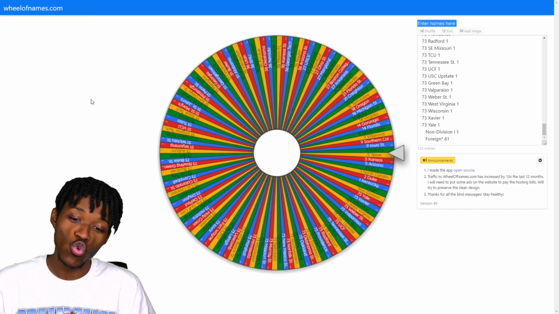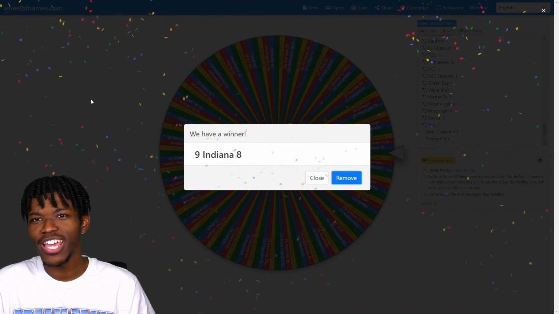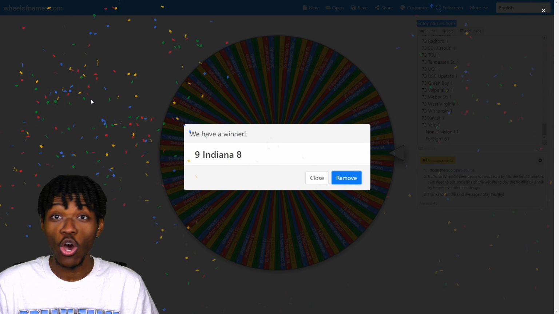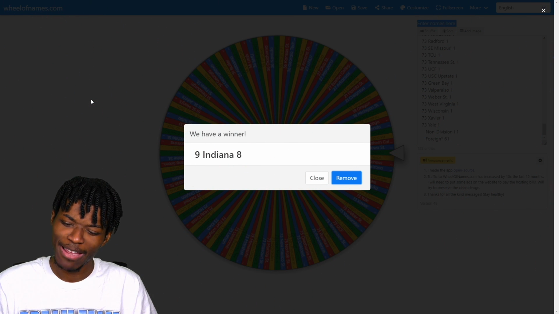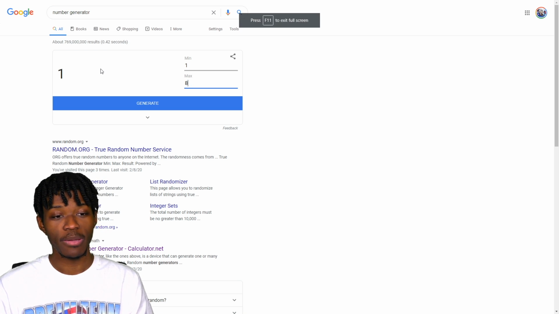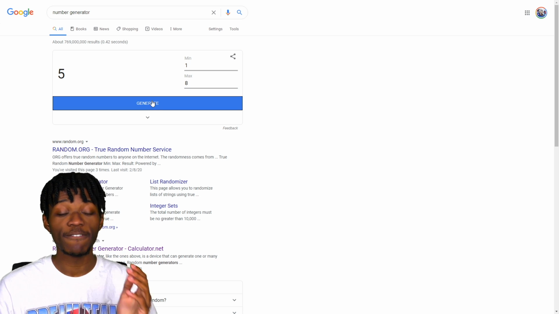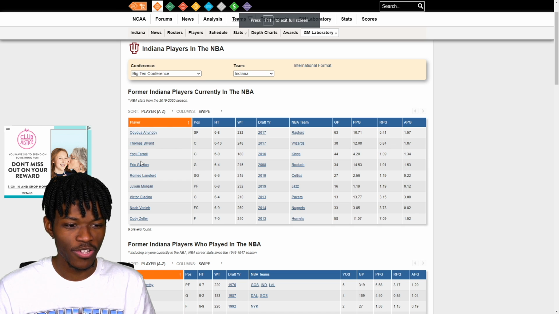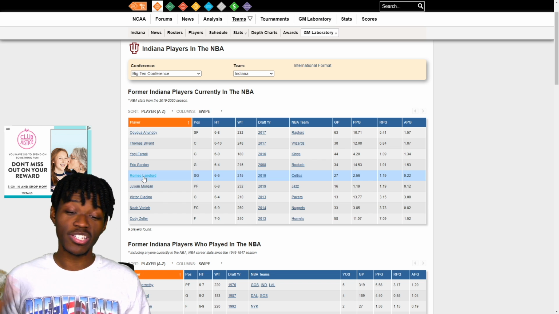And we're going to Indiana, or is that Texas? We're going to Indiana. We got like one of the Zeller brothers, Vo. Who else is from Indiana that I'm not thinking of? 8 players. OG Anunoby. I forgot about that name. But 8 total players. We're sticking with the Big Ten, two in a row. And we're going to end up with the 5th player. 1, 2, 3, 4, 5. Romeo Langford. Romeo Langford is coming onto the team.